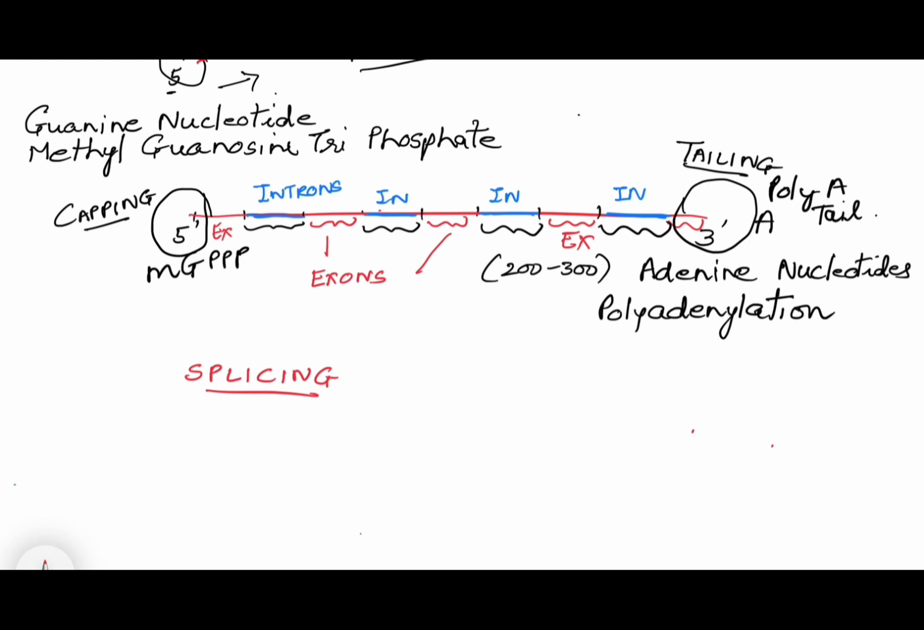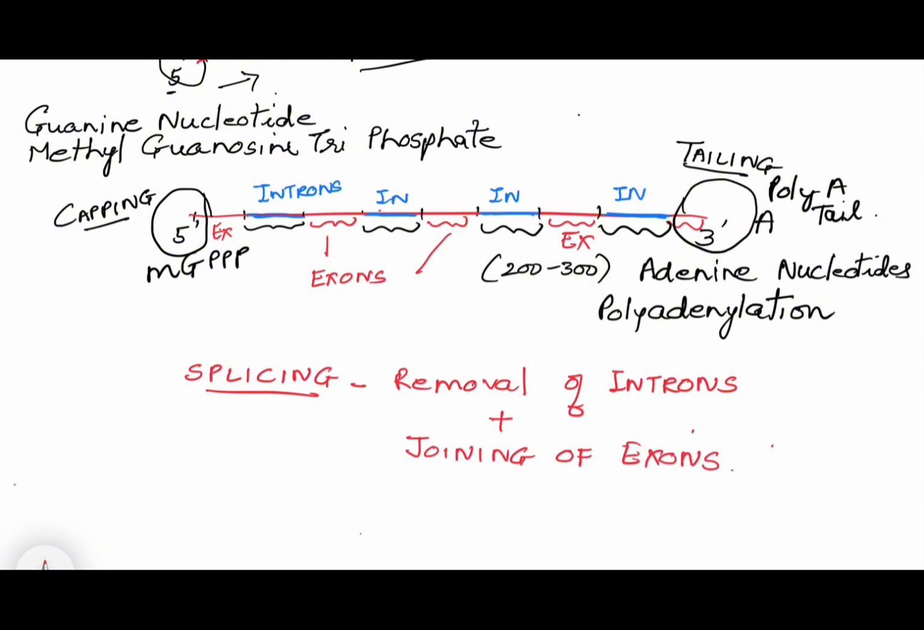Now, what is splicing? It is the removal of introns, because we do not need them, and joining of exons. This process is called splicing, and it is done by a structure called the spliceosome. Now, what is a spliceosome? They are snRNPs.